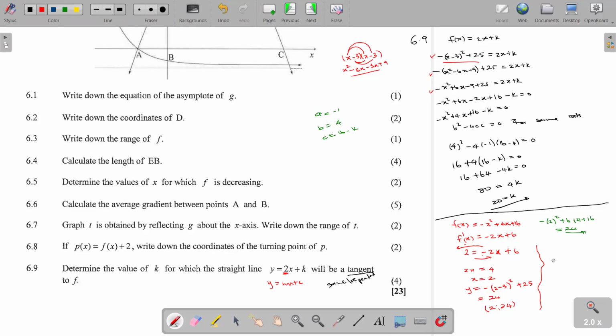So it means we say y, which is 24, is equal to 2 times x, where x is 2, plus k. So 24 is equal to 4 plus k. Take this one to this side. So it means our 20 is equal to k. Thank you very much.